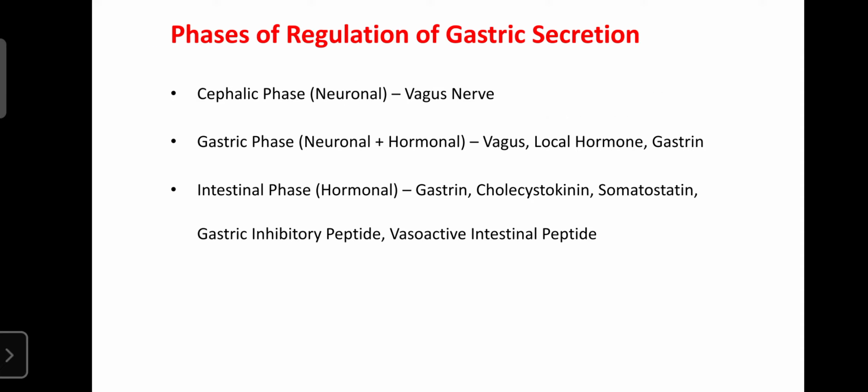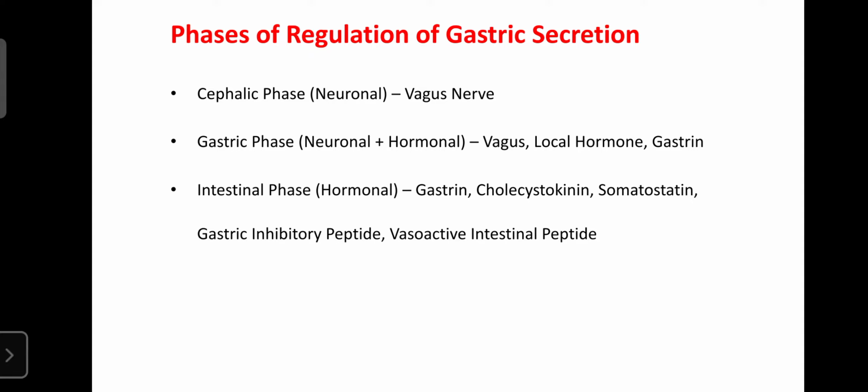Okay, dear students, our gastric secretion is regulated in three phases. Those phases are involved in the regulation of the gastric juice. The first one is the cephalic phase. It is a neuronal control, where the nervous system regulates the secretion of gastric juice. That phase is known as the cephalic phase, and it is regulated by the vagus nerve. Vagus is the 10th cranial nerve.